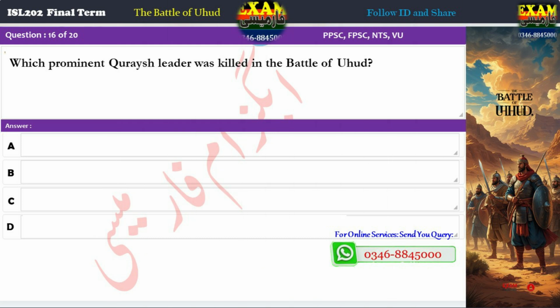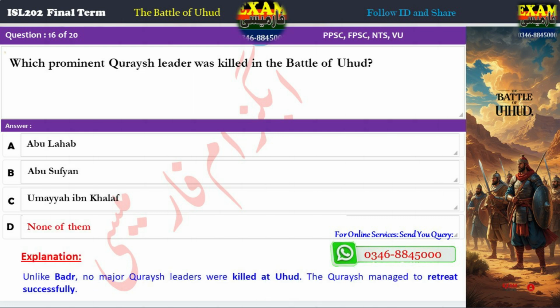Question 16. Which prominent Quraysh leader was killed in the Battle of Uhud? A. Abu Lahab. B. Abu Sufyan. C. Umayyah ibn Khalaf. D. None of them. Correct answer: D. None of them. Explanation. Unlike Badr, no major Quraysh leaders were killed at Uhud. The Quraysh managed to retreat successfully.